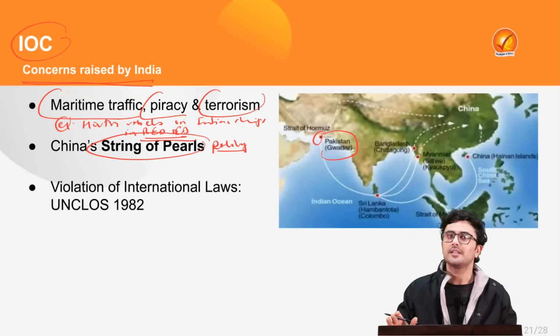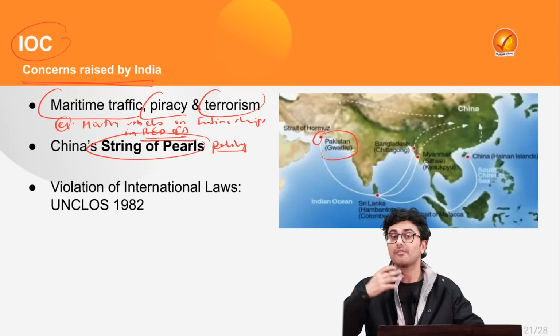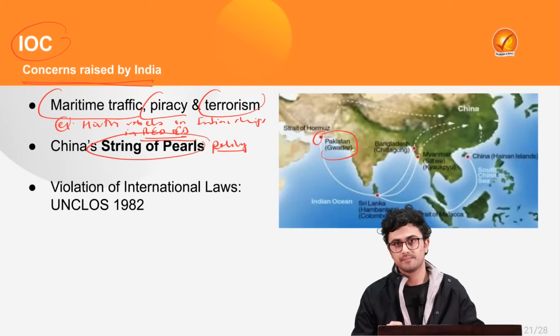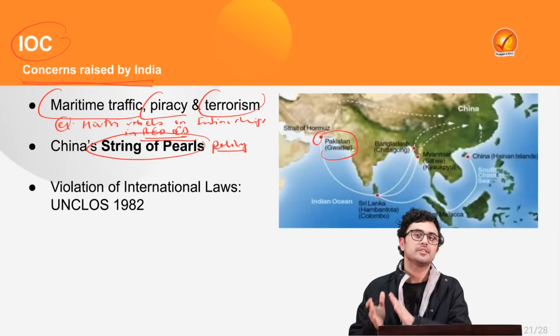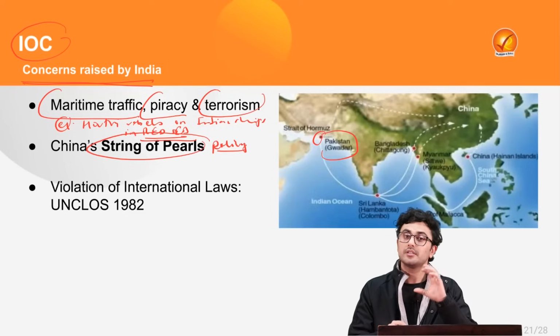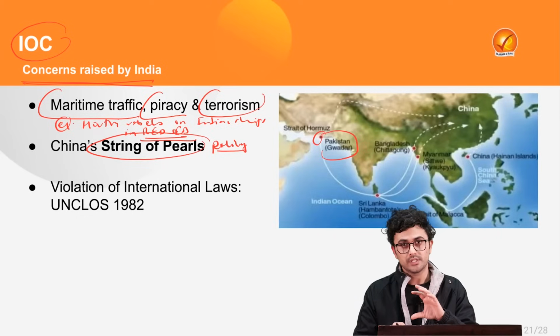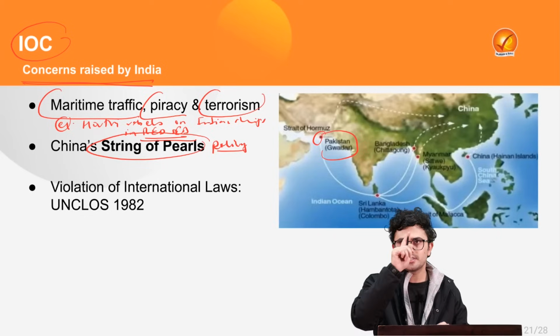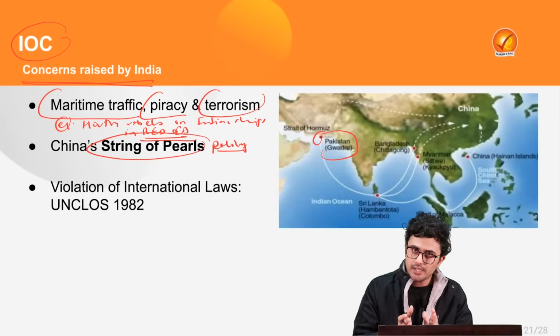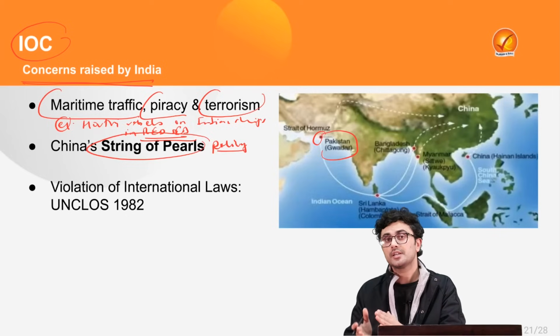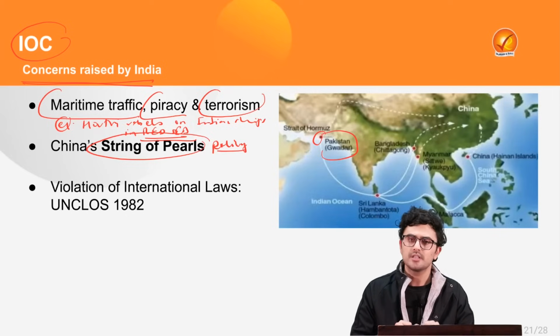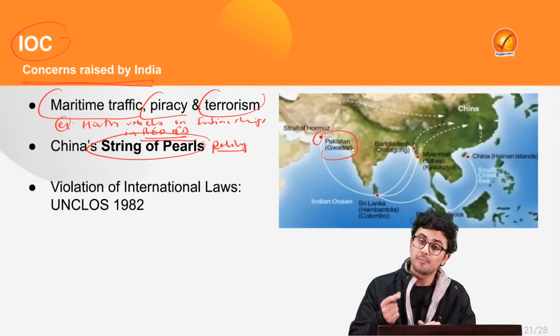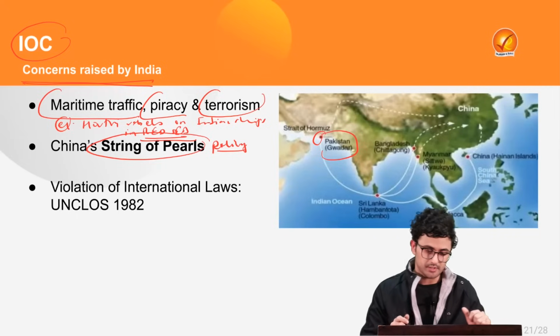Now keep this in mind that China does not have geographical access to Indian Ocean region. Now this Indian Ocean region is very strategic in terms of trade and development for the future. Thus, China is trying to encircle India by creating commercial and military establishments in these regions, which it calls pearls. What are those pearls?